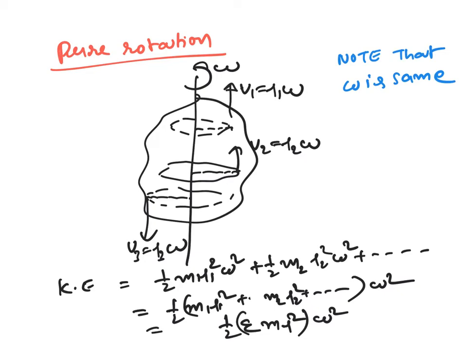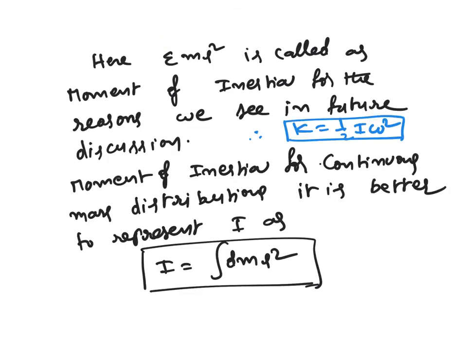And if you write this part of the kinetic energy as half sigma m r square omega, in mathematical notation, then this sigma m r square is called the moment of inertia. Why it is called inertia, and why the moment of inertia, we will see in future discussion. For now you have to remember kinetic energy is equal to half I omega square.